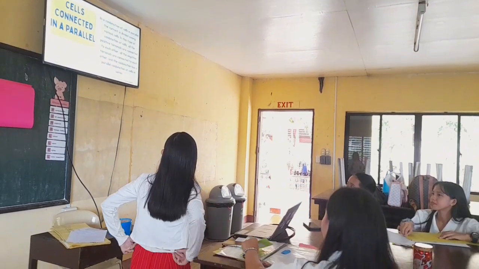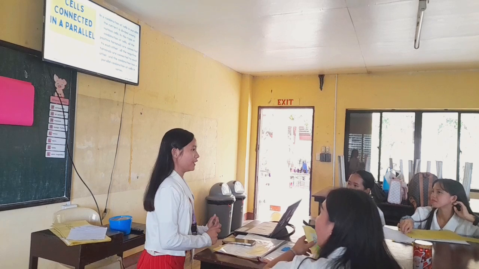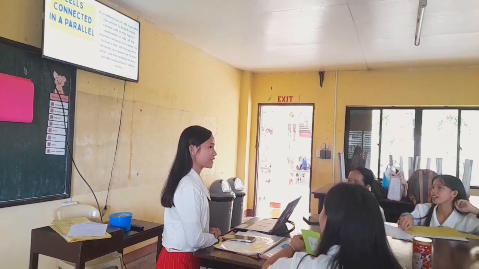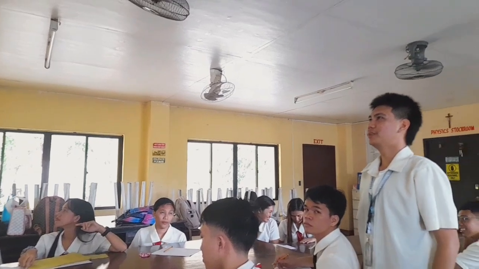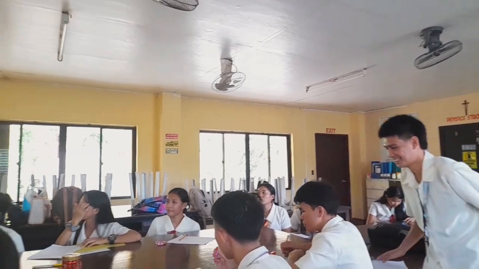Who can read the combinations of cells connected in parallel? Yes, Mr. Fernandez. In a combination of cells in parallel, the current is divided among various cells. In this type of combination of cells, all the positive terminals are connected to each other. All the negative terminals are connected to each other. Okay, thank you.